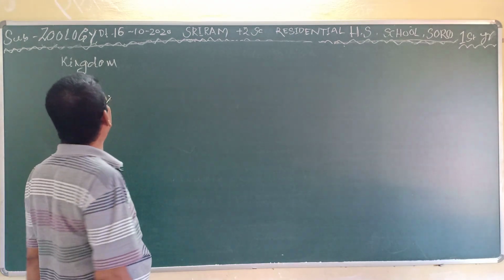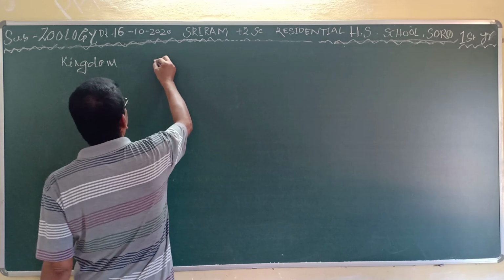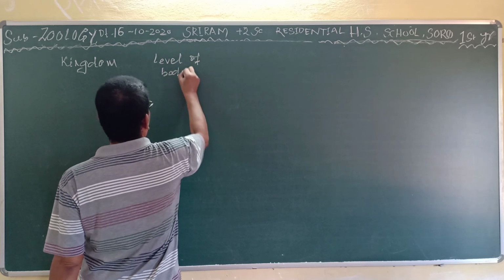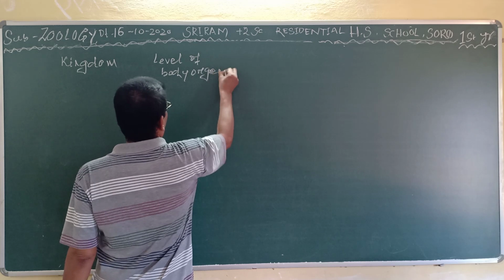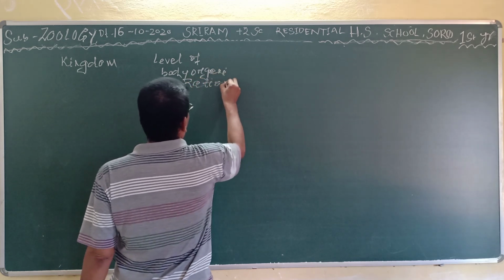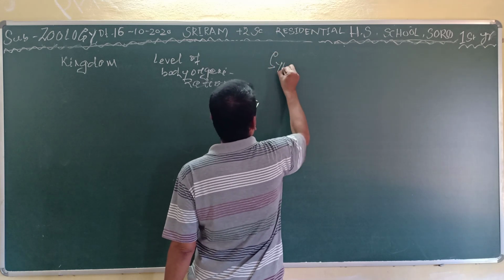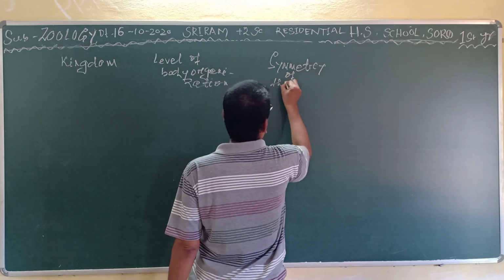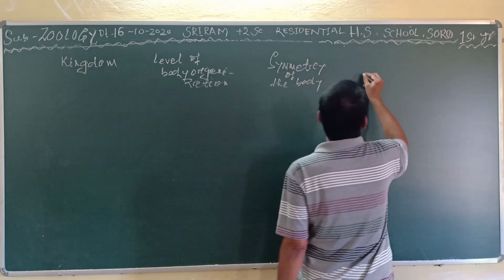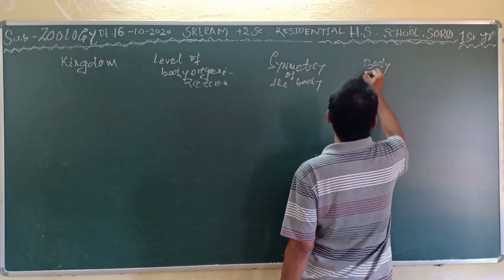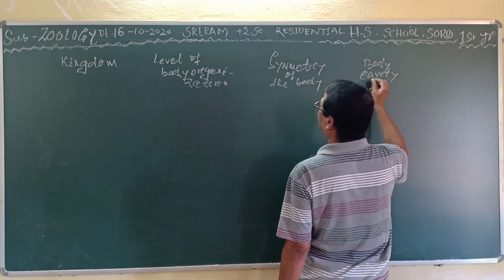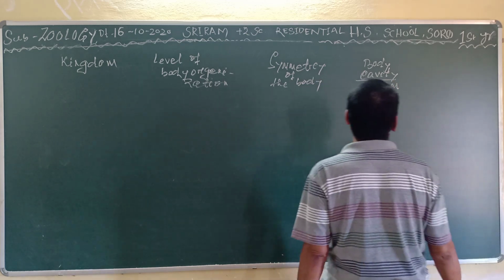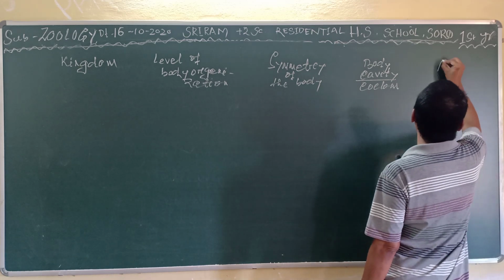Then the level of body organization, then the symmetry of the body, then the body cavity, or coelom, which I have described before this. Clear? Then the last one is called the phylum.